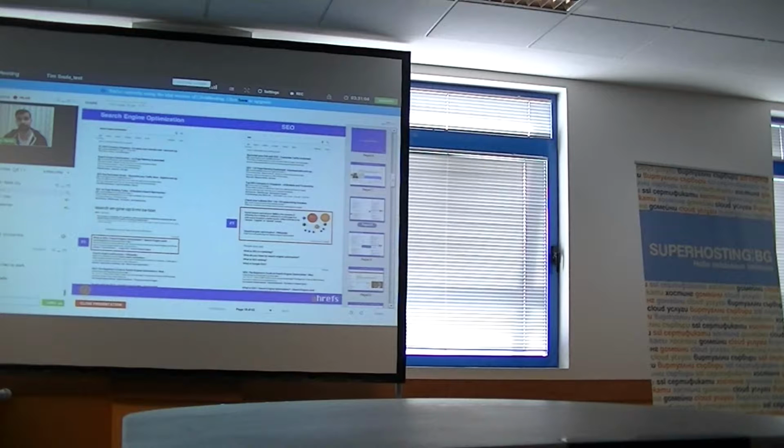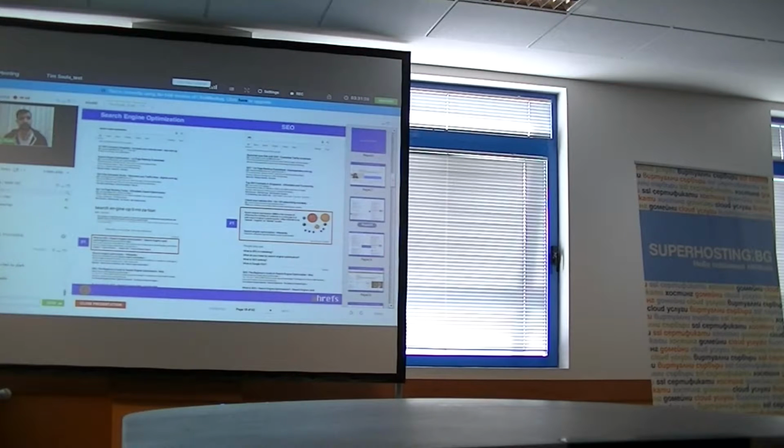And it appears that the search results are different, because you can see that in one case we have a knowledge card, which explains what is search engine optimization, and in the other case you have a featured snippet, which has a link to Wikipedia. And I'm not even talking about what goes below the first search result.